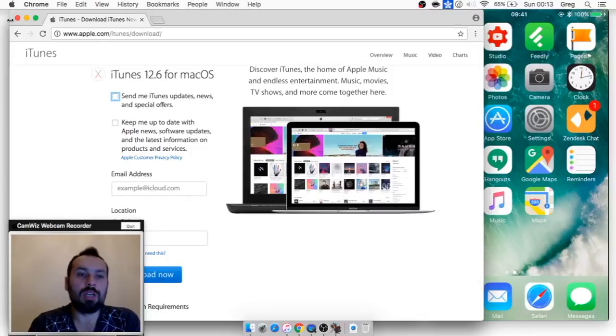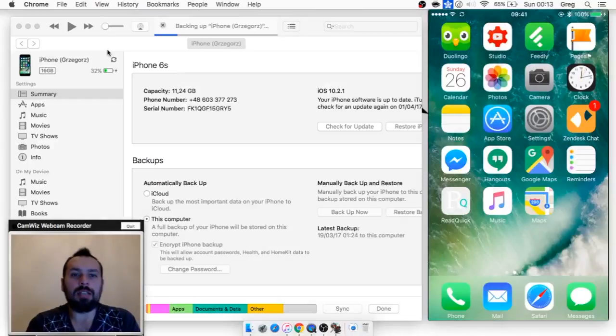The program will be downloaded, and then it doesn't matter that you have Windows or Mac. It's not a problem. It works on both computers. So we will use your iTunes to make some changes to iPhone.